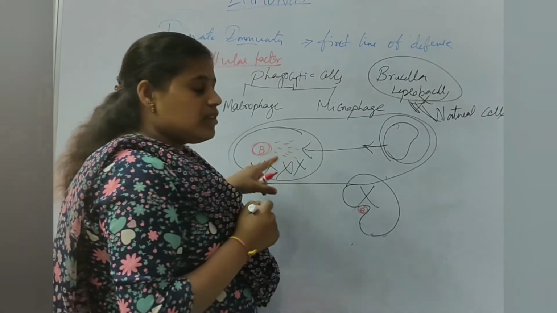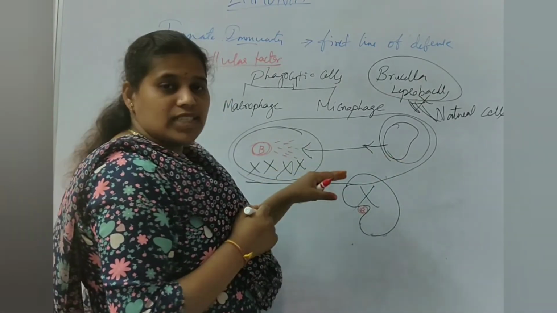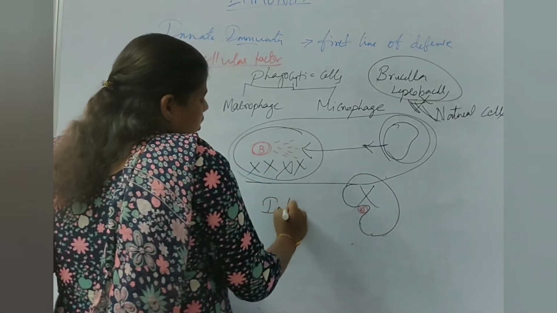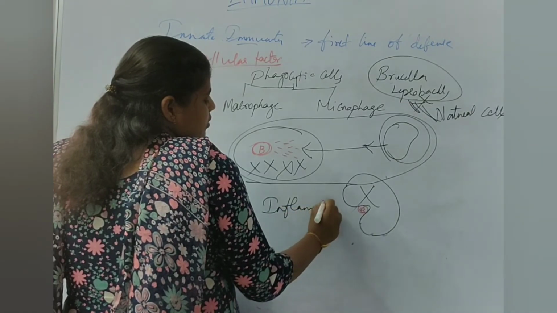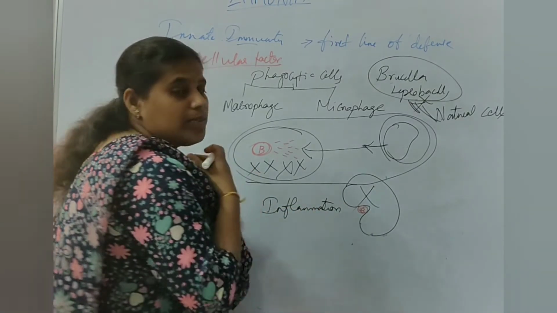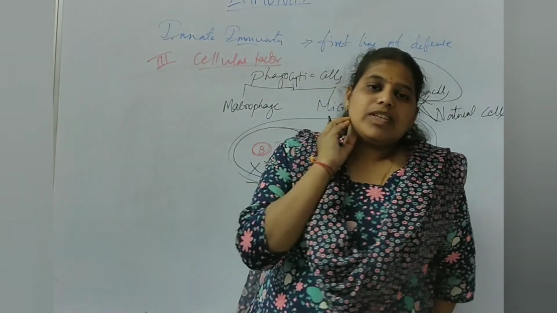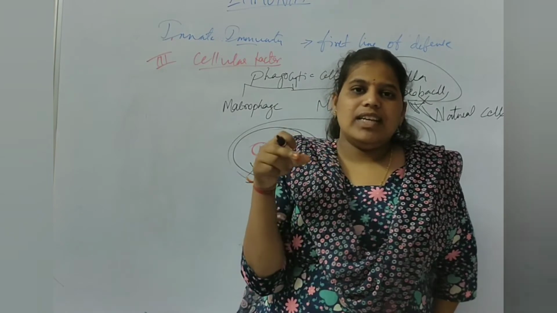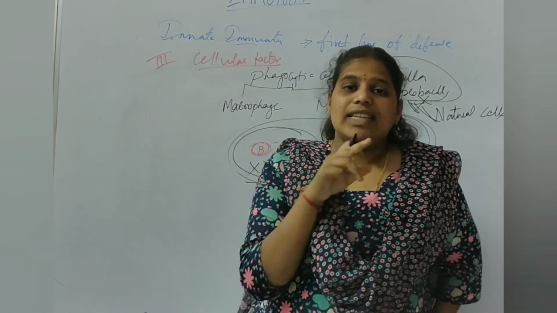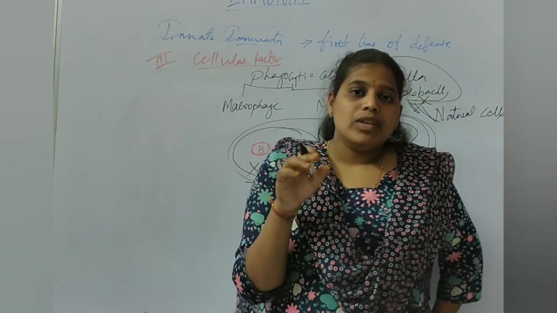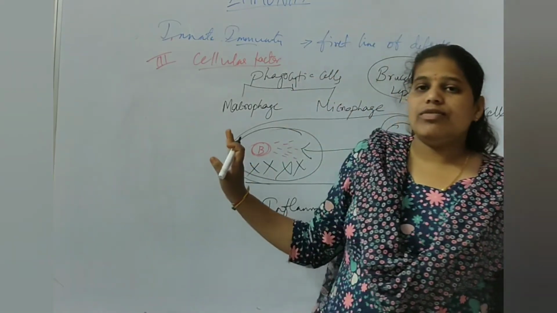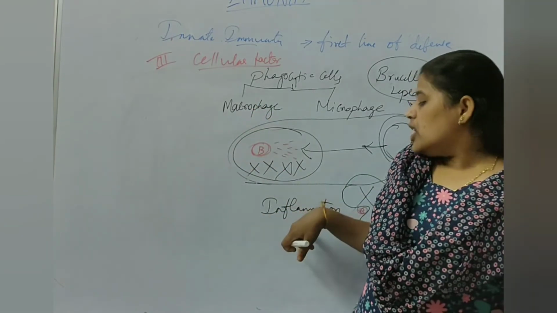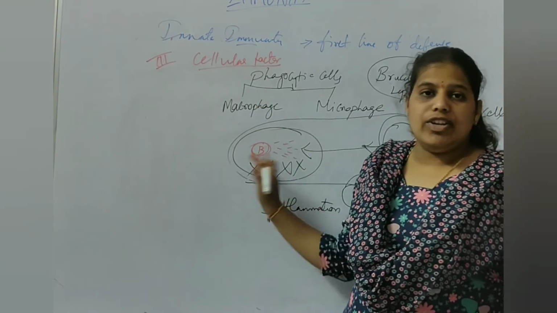Now during this process, during the entry of a bacteria and release of chemicals, when the macrophages, the phagocytic cells, start lysing the bacteria, it causes inflammation. So due to the phagocytic cells, we can observe inflammation. Even in our body, sometimes we can observe inflammation. So inflammation means the cells are acting against the bacteria and causing the inflammation. During this process of eliminating the bacteria from our body by phagocytic cells, we can observe the inflammation at the site of entry of a bacteria.